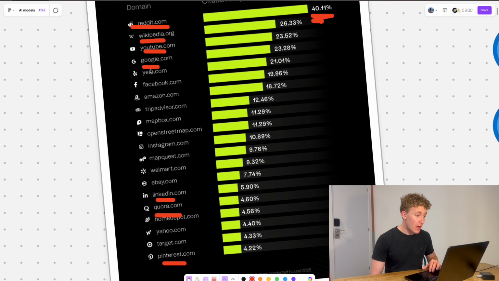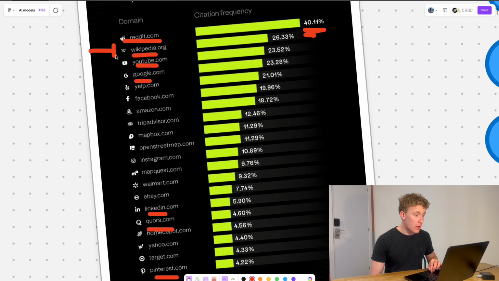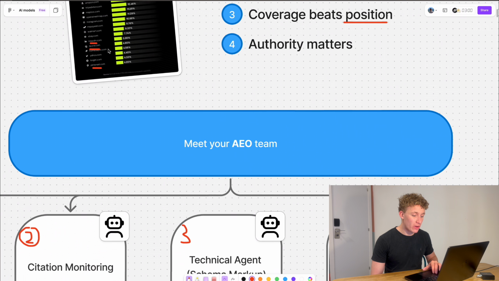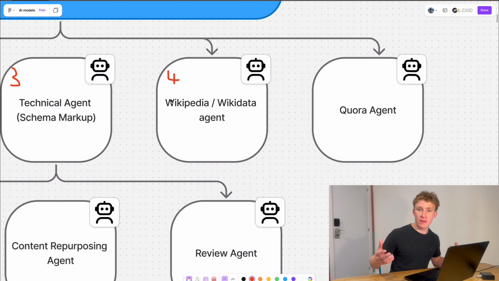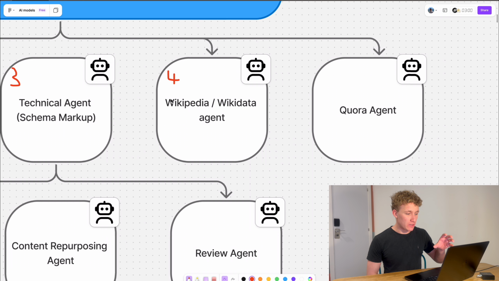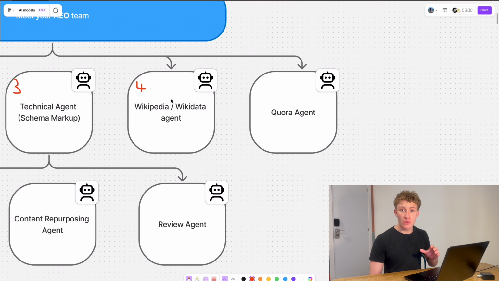Now, the Wikipedia agent is another interesting one. This is because actually the second most cited source by AI is Wikipedia. So having a presence on Wikipedia. And where we can't just obviously spam Wikipedia, what we can do is we've built a system to analyze whether your client is able to have a presence on Wikipedia. So it looks for citations, because obviously to get onto Wikipedia, you have to have different kind of bits around the internet which mention your name. So it's important that we have an agent which looks across the internet, says, can this client be listed on Wikipedia? And then also helps with WikiData.